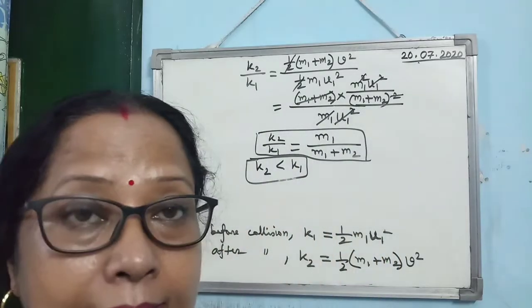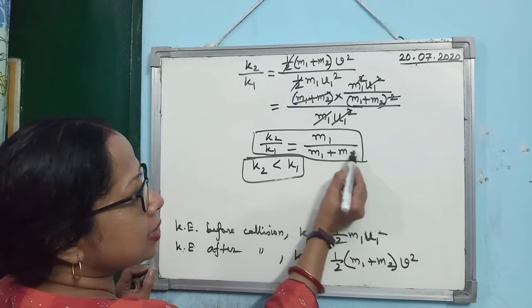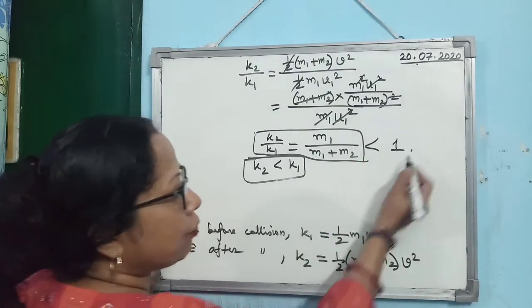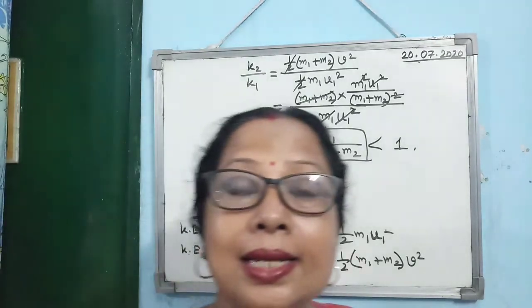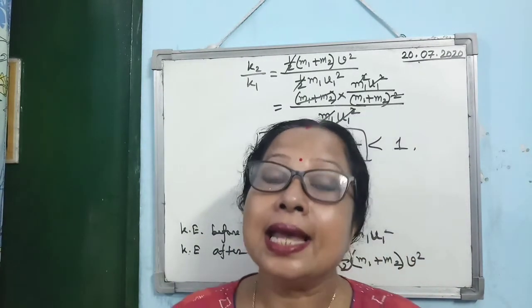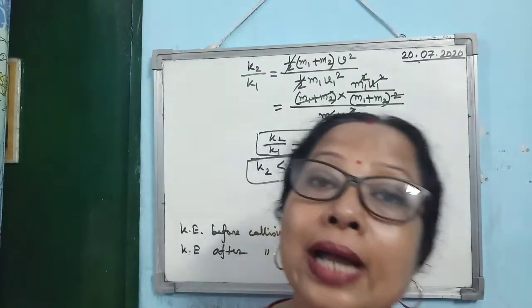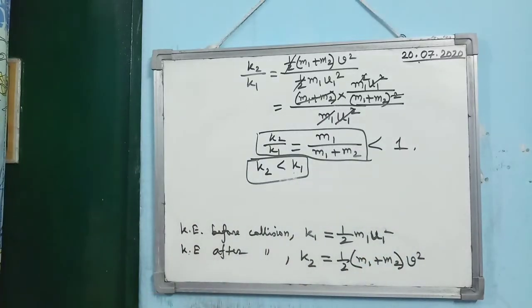Okay, the target is at rest. So you see from this relation what you are getting, as denominator is bigger than numerator, so it should be less than 1, means K2 by K1 is less than 1, means kinetic energy after collision is less than kinetic energy before collision. So kinetic energy is changing, that's why this is known as the inelastic collision.